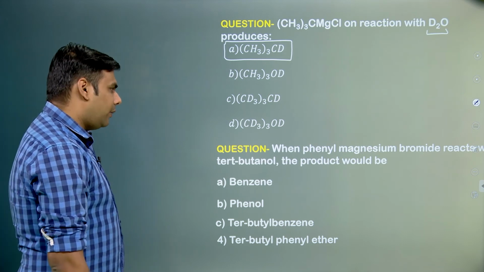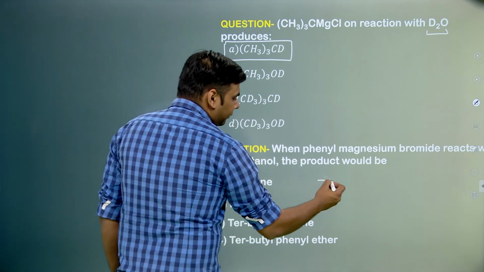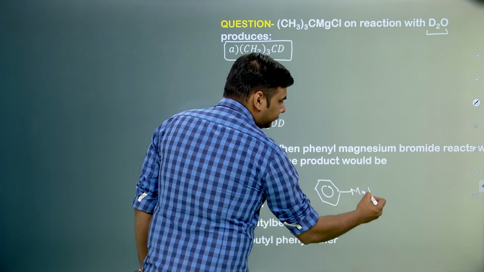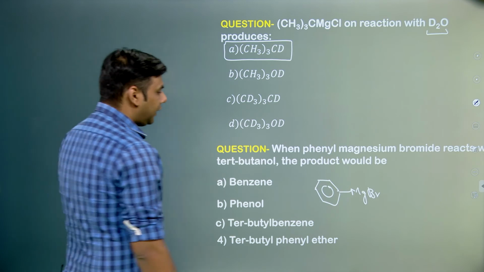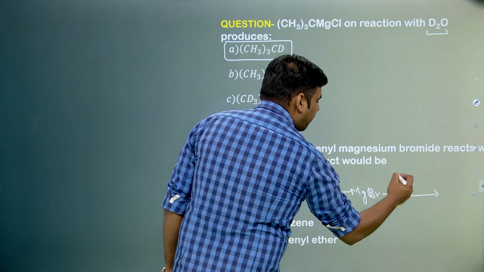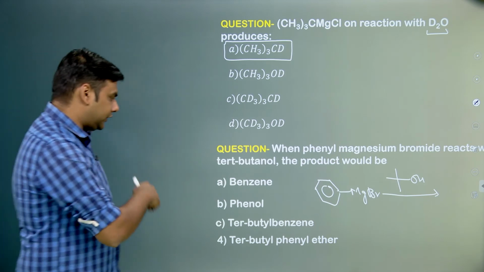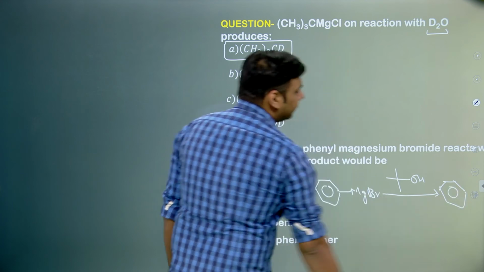When phenyl magnesium bromide reacts with tertiary butanol, phenyl magnesium bromide will be this benzene ring with MgBr. We know that the hydrogen is attached to an electronegative atom. So this gets released as H plus and it forms a benzene ring.